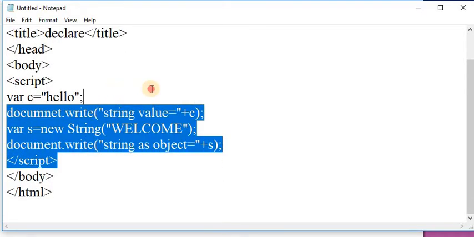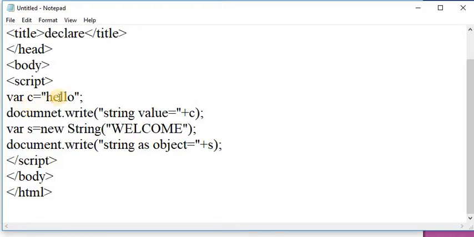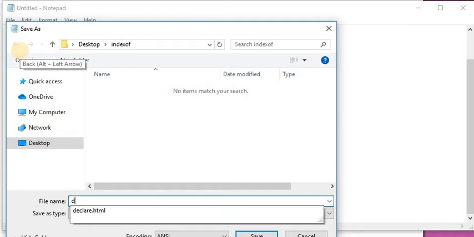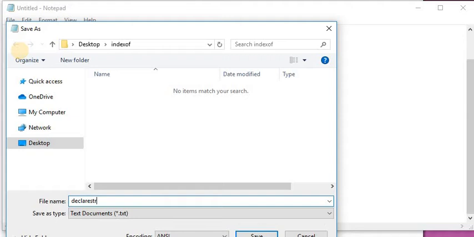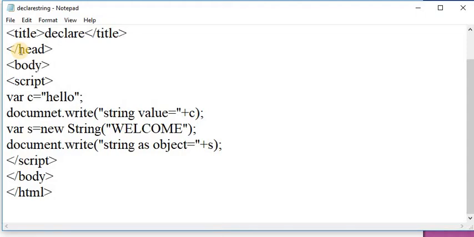In this program, this point is called as a type of c which returns the string, and this type of s will return the object of string. Let us see the output of this program. First of all, save this file with the name, here I am giving the name to the file, that is declare string.html.